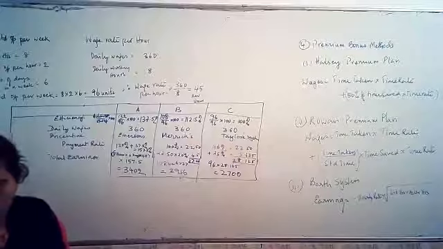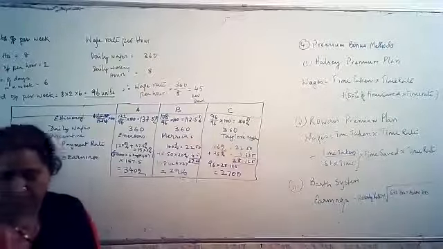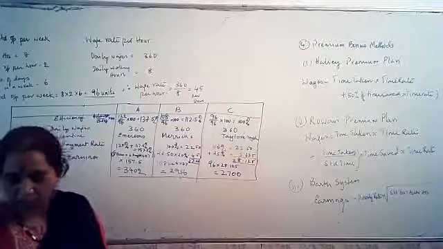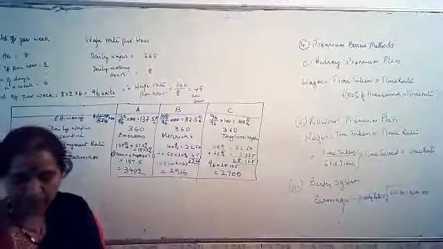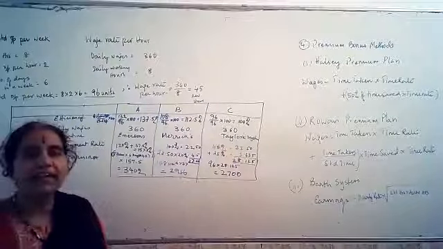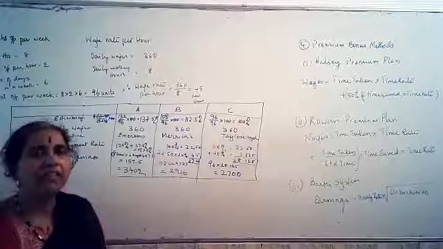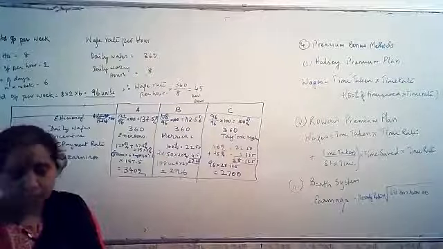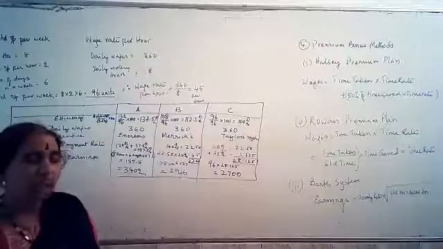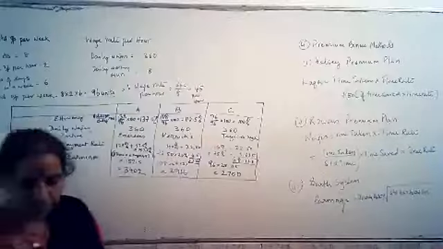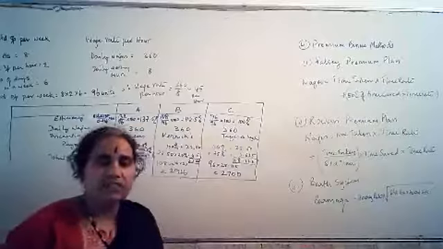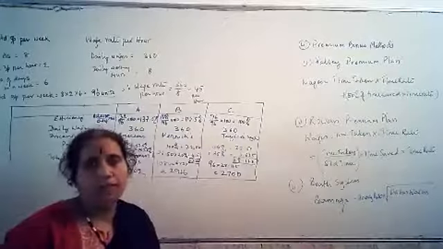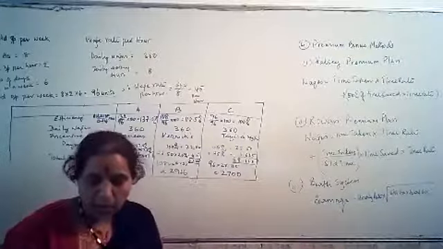You are given the following information of worker X. Worker X worked 9 hours a day. So every day, how many hours does he work? 9 hours he works. Ticket number 002. This is the job he is doing. When did he start? 1st of April he started at 8 o'clock in the morning, 8 a.m. And when did he finish?